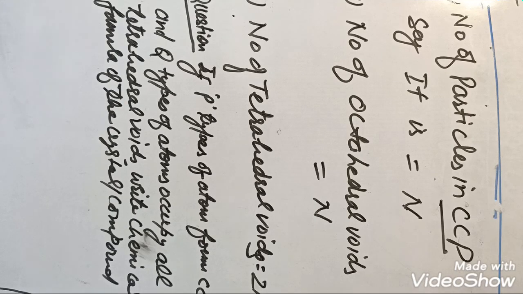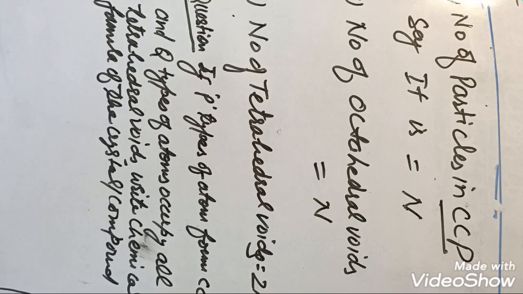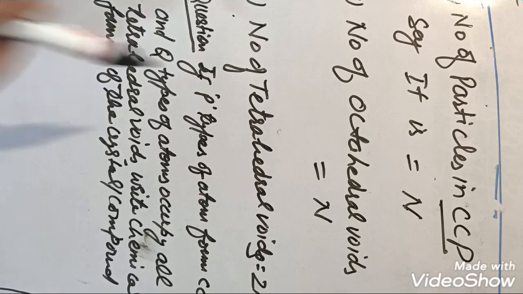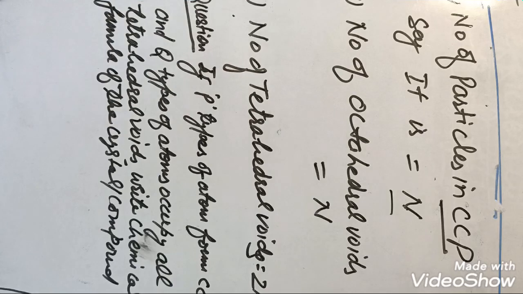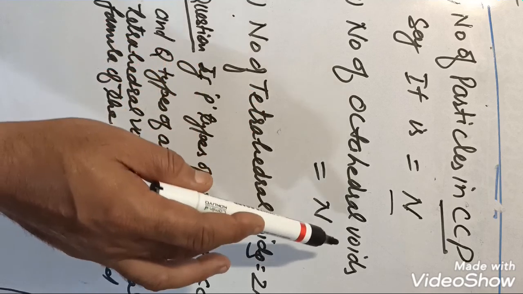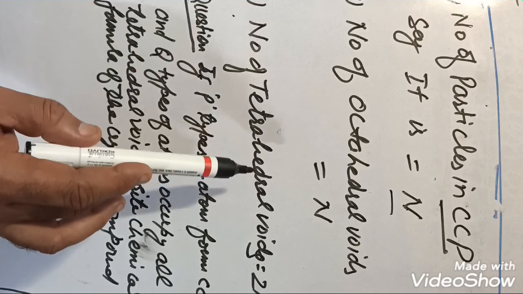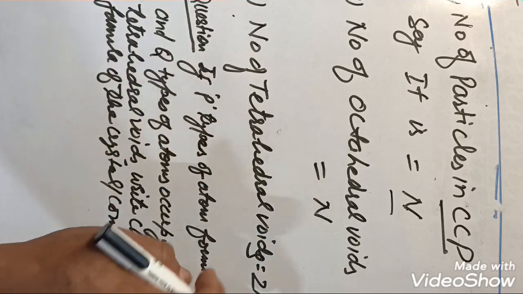चलिए एक नया टॉपिक है, बहुत इंपॉर्टेंट टॉपिक है. This is very important topic and 1 mark question, 2 marks question frequently being asked in board exam. Student, suppose number of particles in CCP, cubic closed packed structure, or in a crystalline solid, say it is N, capital N. Then there will be equal number of octahedral voids. Number of octahedral voids will be equal to n, and number of tetrahedral voids will be equal to 2n.